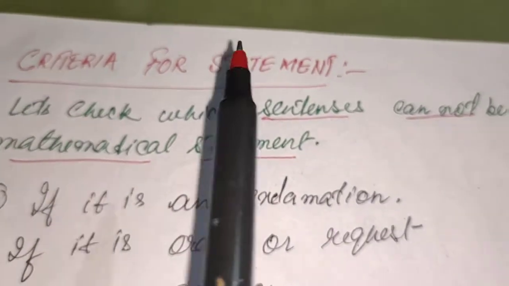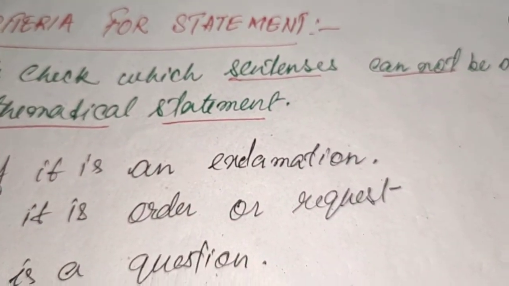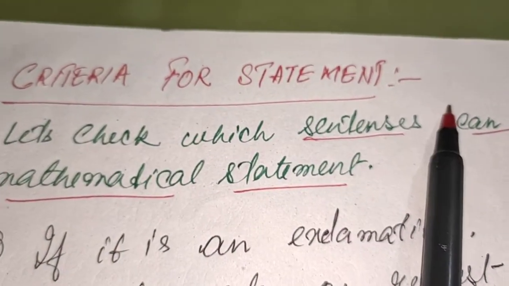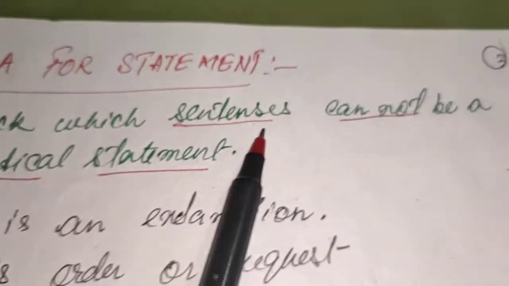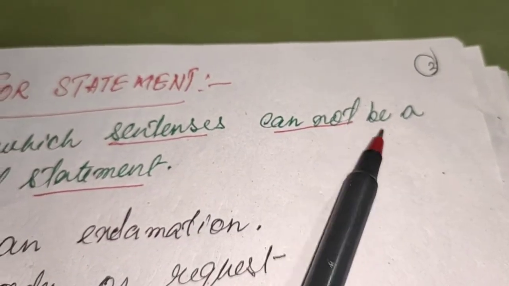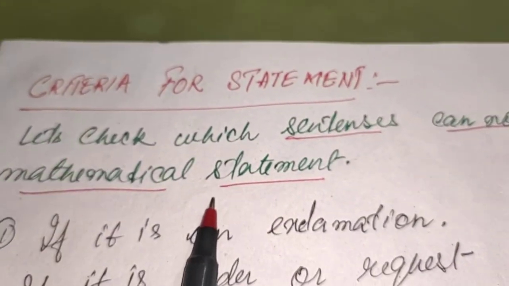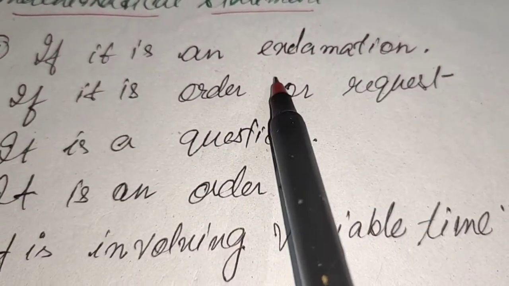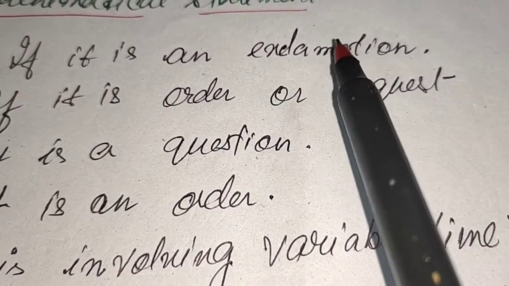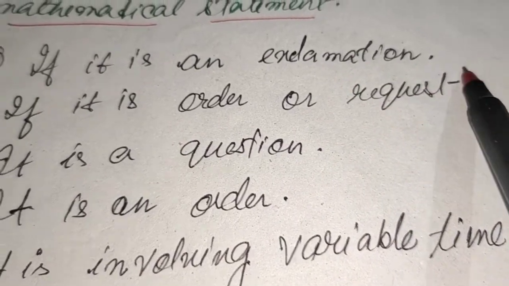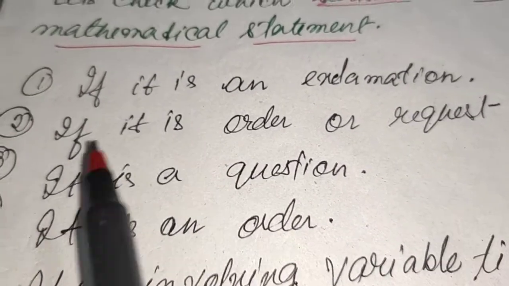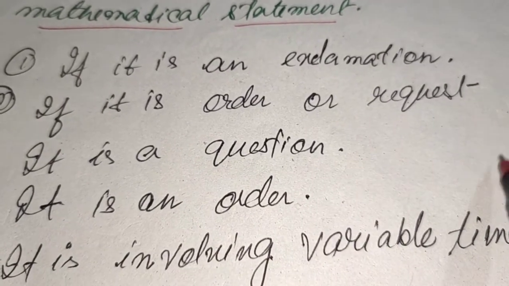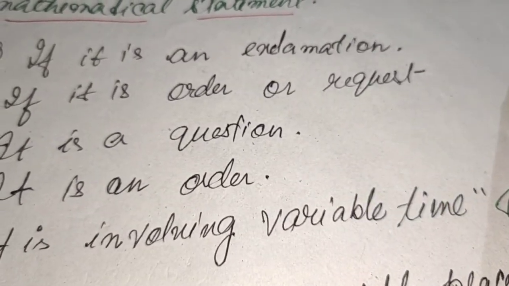From the above three bunches of examples, let us now discuss the criteria for statements. Let us check which sentences cannot be a mathematical statement. First of all, if it is an exclamation sentence, a request, a question, or an order, like how beautiful this is, it is not a statement.